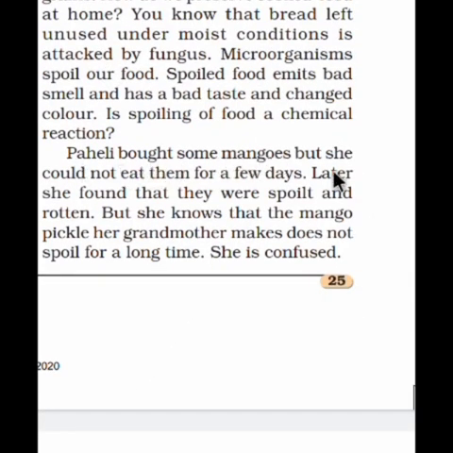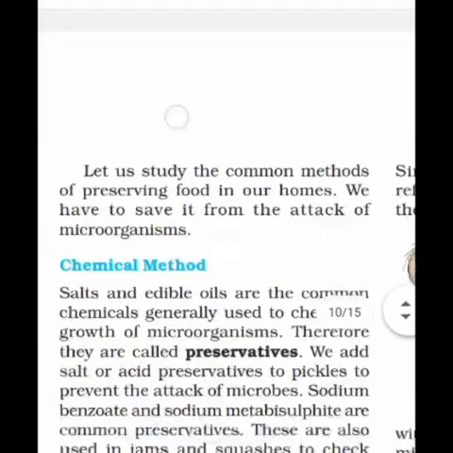Pehli bought some mangoes, but she could not eat them for a few days. Later she found that they were spoiled and rotten. But she knows that the mango pickle her grandmother makes does not spoil for a long time. What is happening here with Pehli? The mangoes she brought from the market could not be eaten after some days because they spoiled, but the same mango which her grandmother uses in the pickle is not spoiled by microorganisms even after a long time. Why is this happening? Pehli was confused.